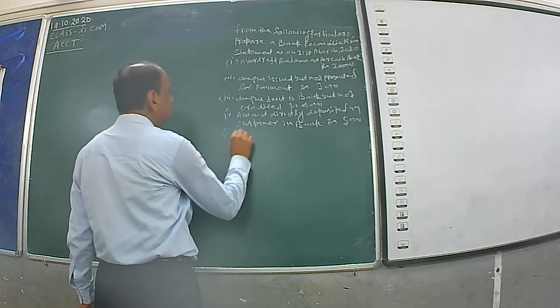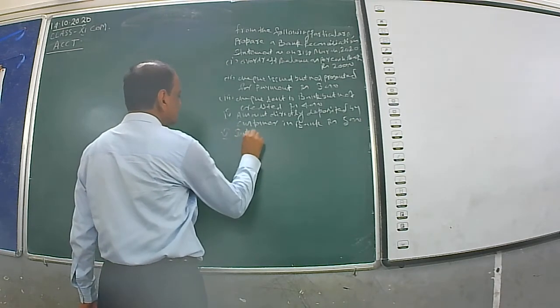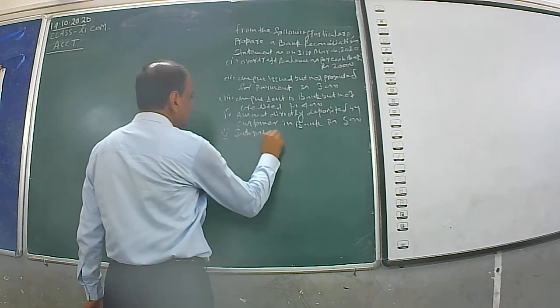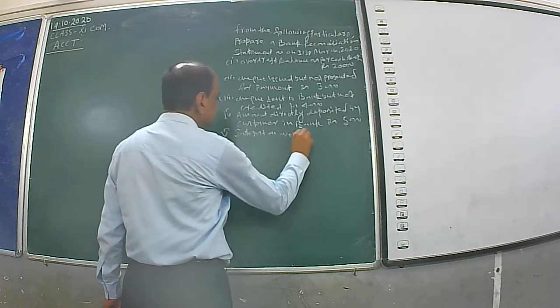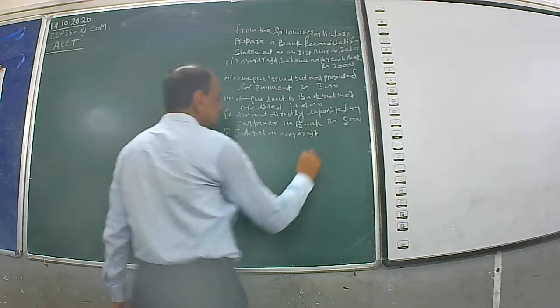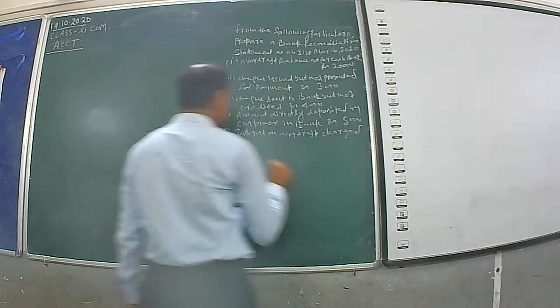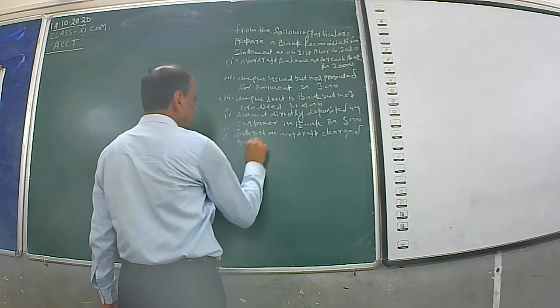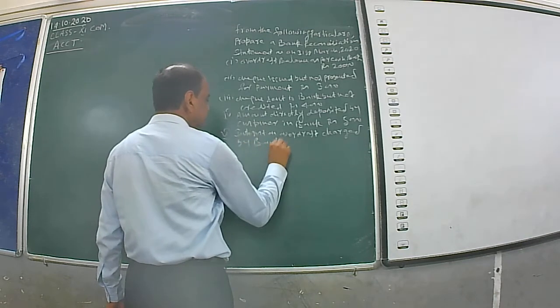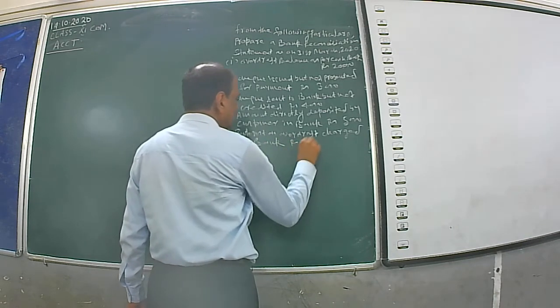Number 5, interest on overdraft charged by bank rupees 1,000.